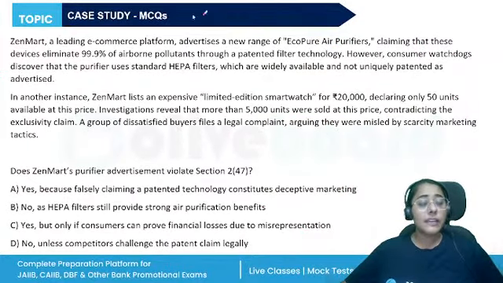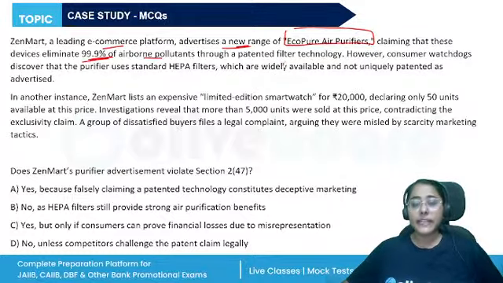Next, Zenmart, a leading e-commerce platform, advertises a new range of eco-pure air purifiers, claiming that these devices eliminate 99.9% of airborne pollutants through a patented filter technology. However, consumer watchdogs discovered that the purifier uses HEPA filters, which are widely available, not uniquely patented.